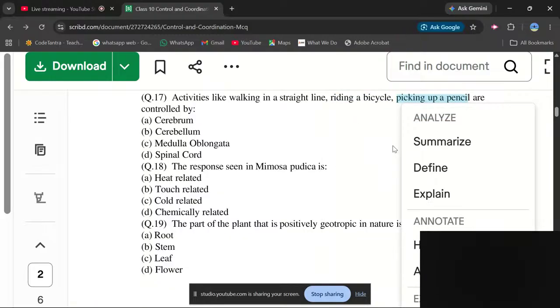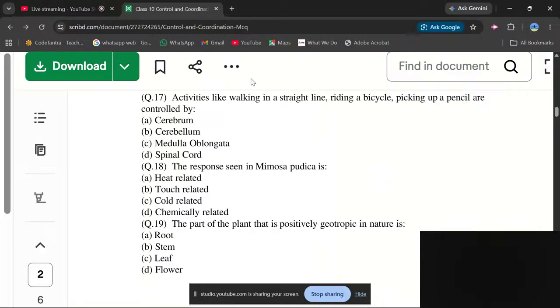These three things in the statement are all cerebellum activities. As we already discussed in the classes, the cerebellum's basic function is to control and coordinate and maintain your body posture. That is very basic.